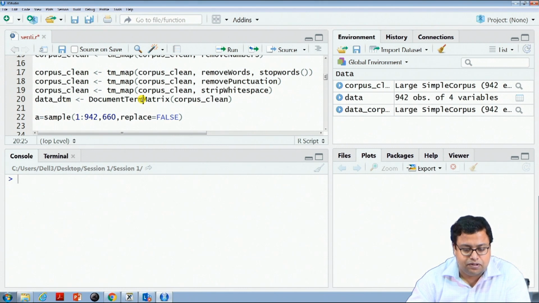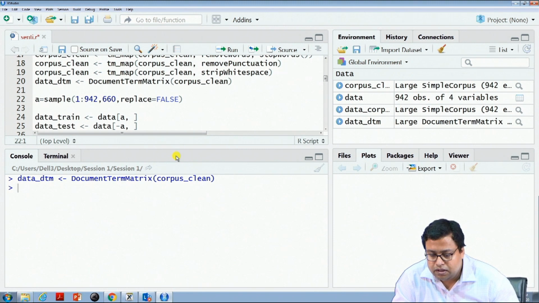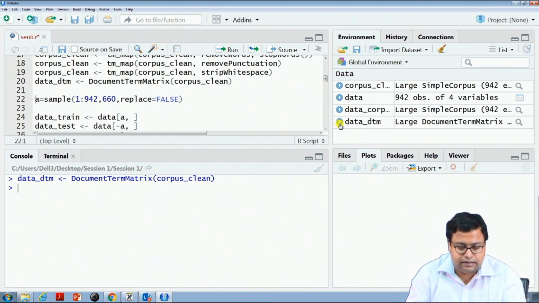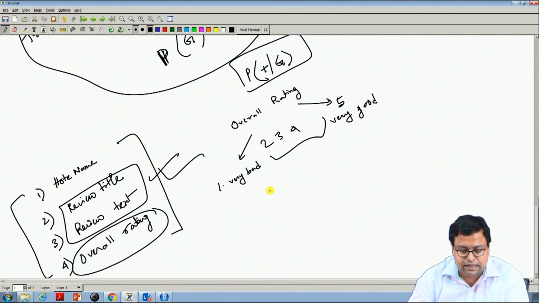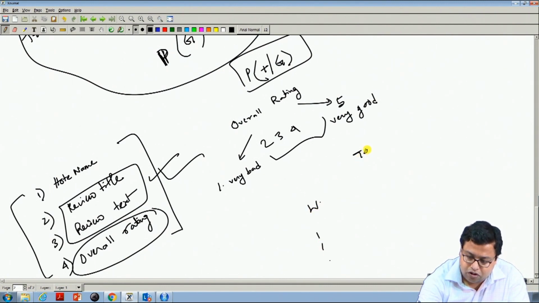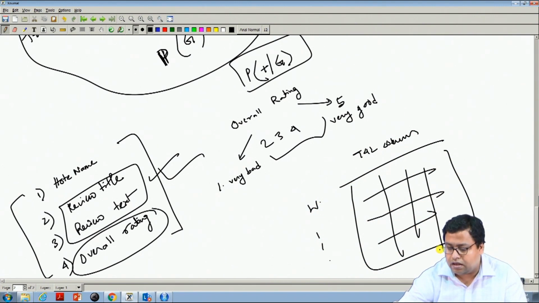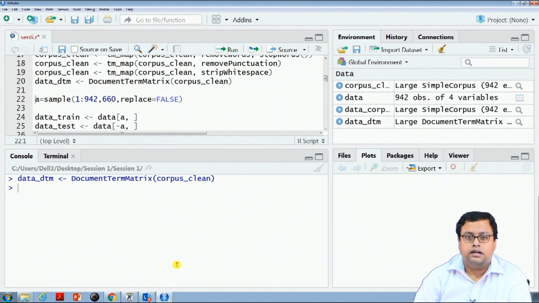And then what I do is with this data set I create a document term matrix. It is also a large document, and the document term matrix looks like this, that there are lots of words, word 1, 2, and there are 942 columns. And this is basically a matrix where the counts are there, how many times one particular word is occurring in which particular review.